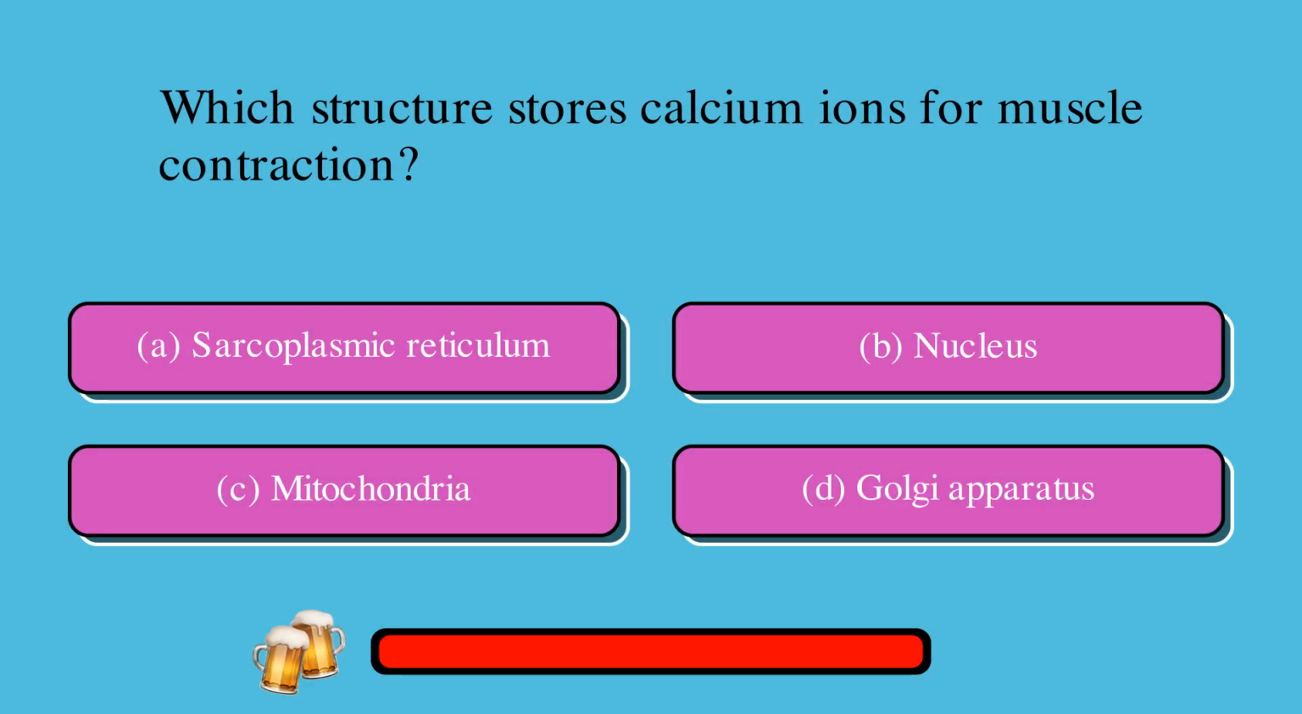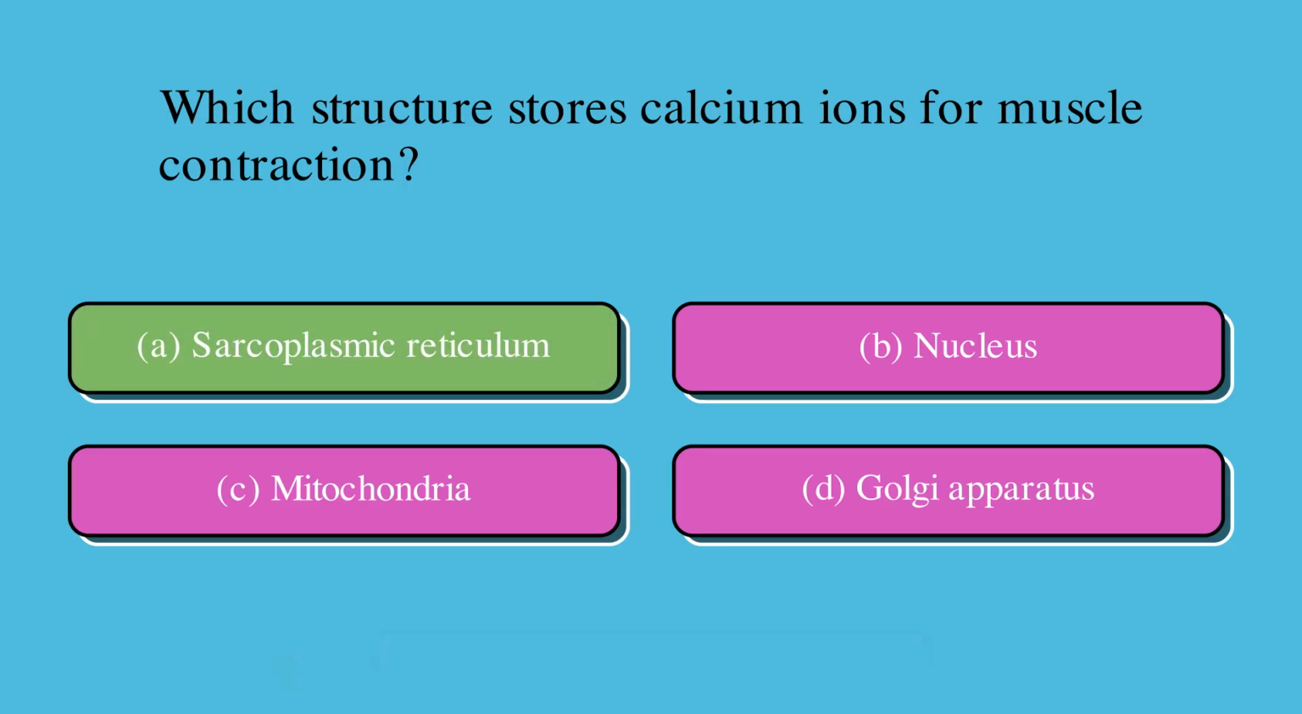Which structure stores calcium ions for muscle contraction? A. Sarcoplasmic reticulum, or B. Nucleus, or C. Mitochondria, or D. Golgi apparatus. The correct answer is A. Sarcoplasmic reticulum.